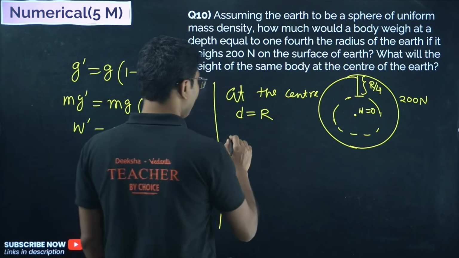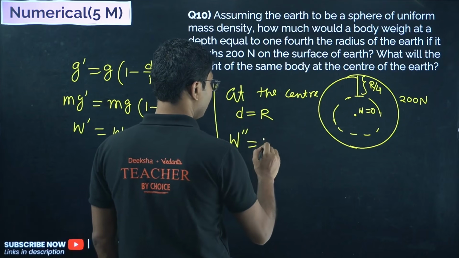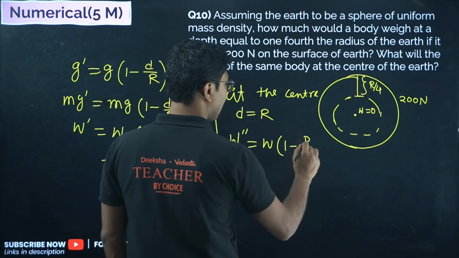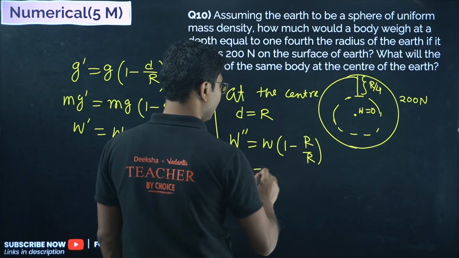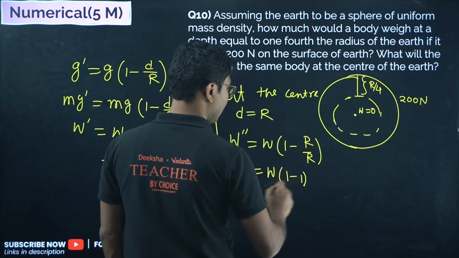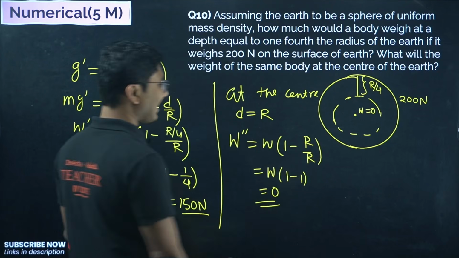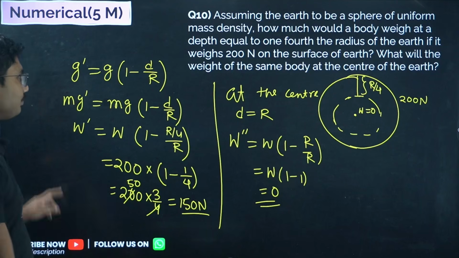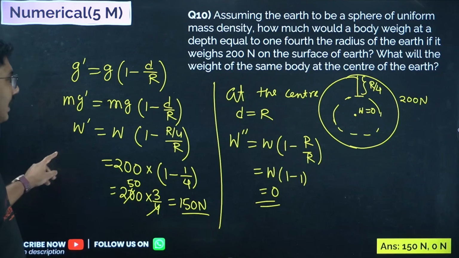So we can say that w double dash equals w 1 minus r by r. So it will be w 1 minus 1, that is equal to 0. So weight at the center is 0. So 150 Newton and 0.